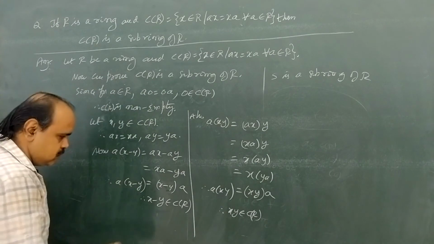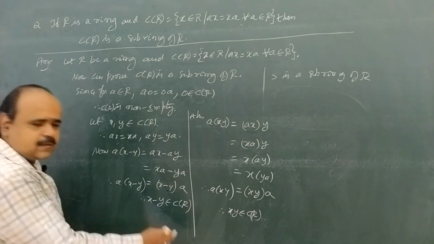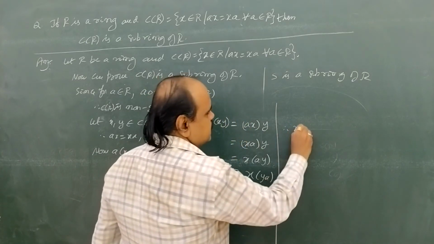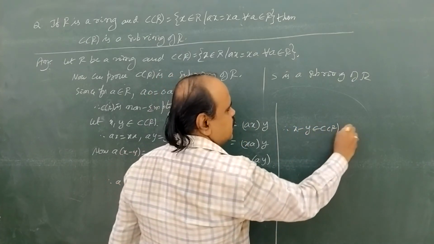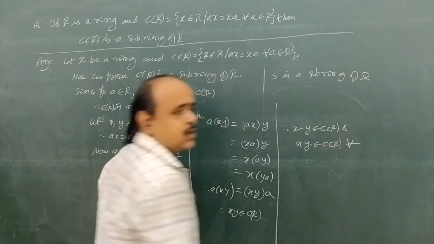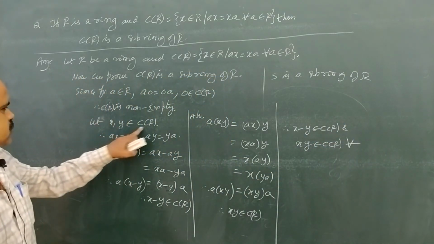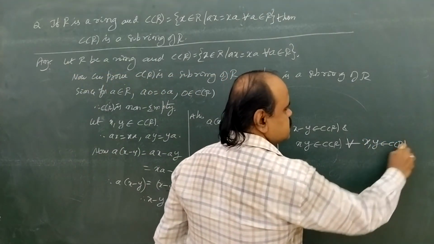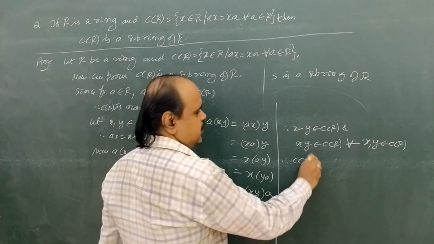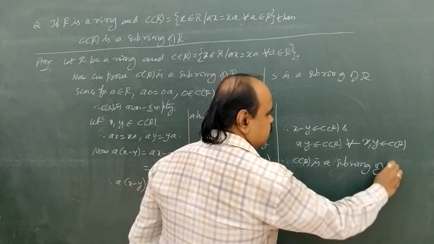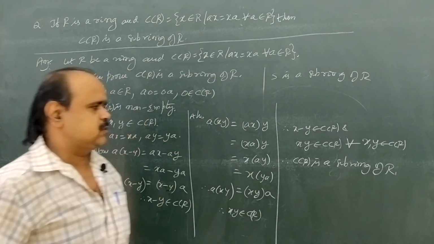So we proved these two conditions: x minus y belongs to C of R and x into y belongs to C of R for all x, y belongs to C of R. Therefore C of R is a subring of capital R.